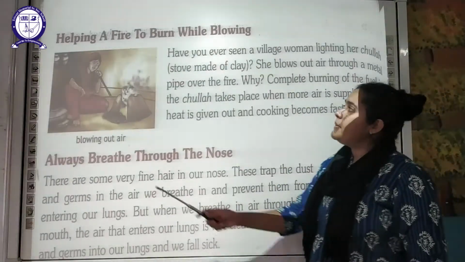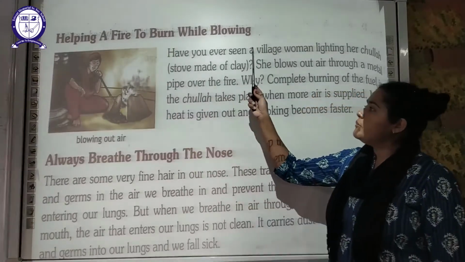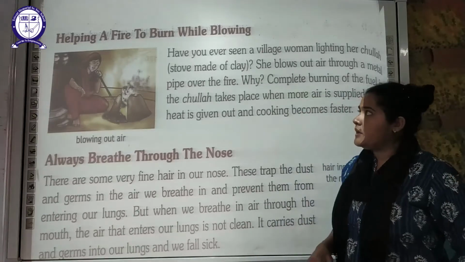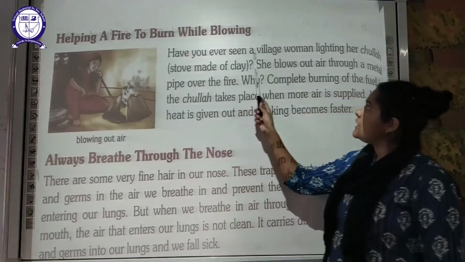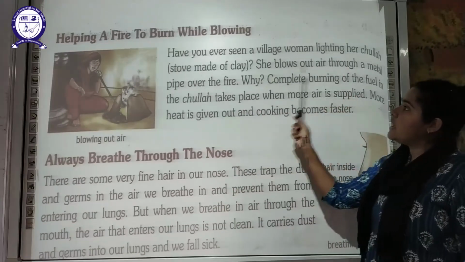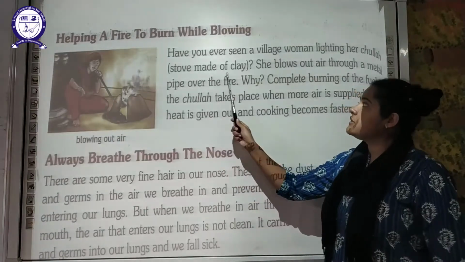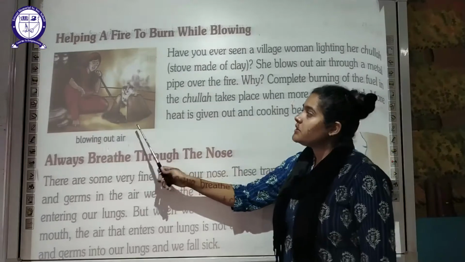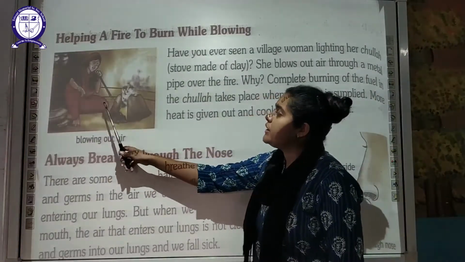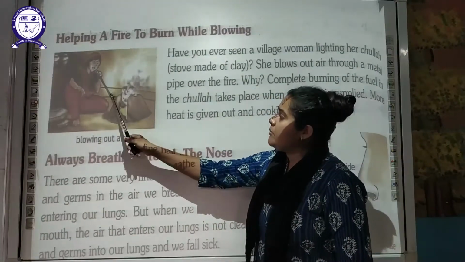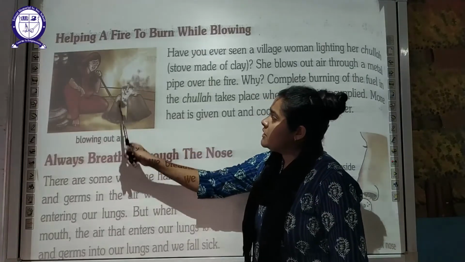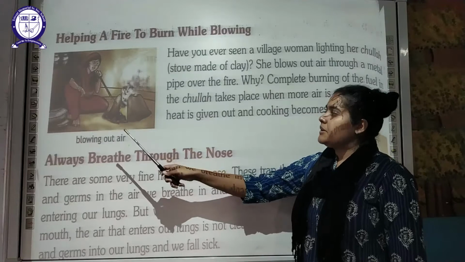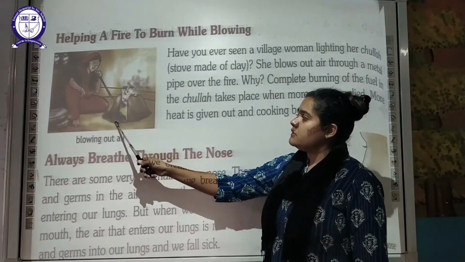Now next is helping a fire to burn by blowing. So how can blowing help us to burn a fire? Have you ever seen a village woman lighting her chula? A chula is a stove made of clay, an apparatus used for cooking. You can see over here this woman blowing through a metal pipe into the chula, so that complete burning of the fuel can take place. The fuel used over here is wood.